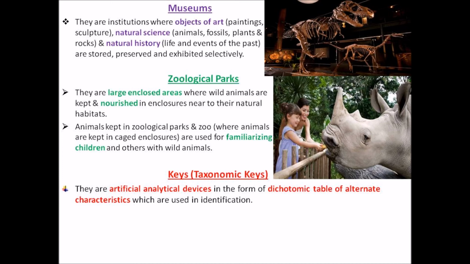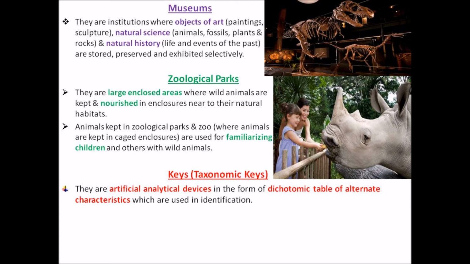That is called a dichotomic table of alternate characters, which is used for identification of an organism.